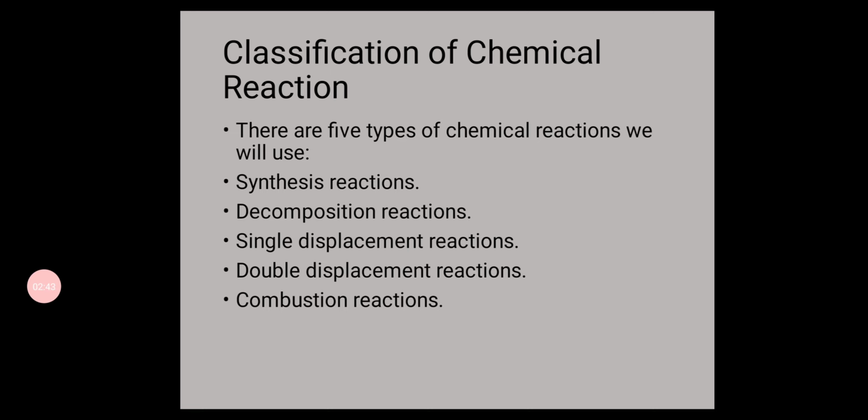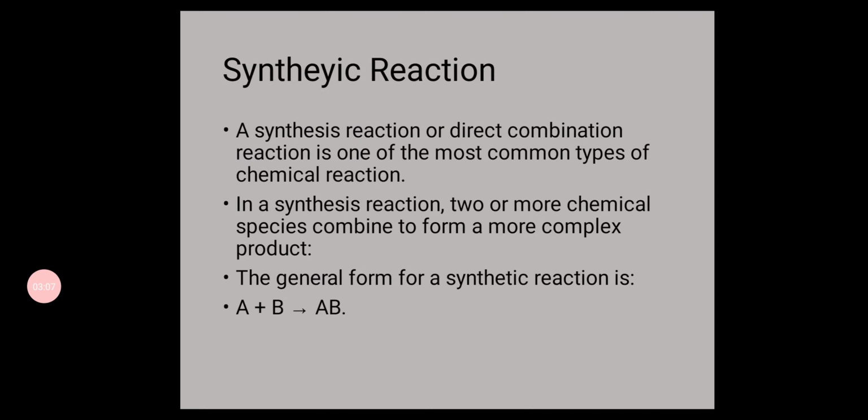Chemical reactions are classified into 5 classes. Number 1 is synthesis reaction, number 2 is decomposition reaction, number 3 is single displacement reaction, number 4 is double displacement reaction, and number 5 is combustion reaction. So the first class of chemical reaction is synthesis reaction. So what is a synthesis reaction?